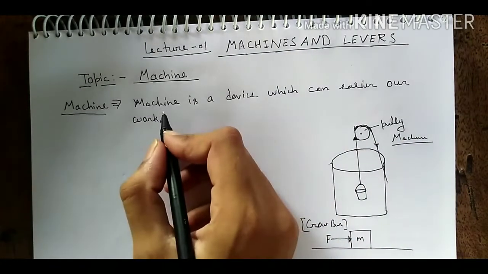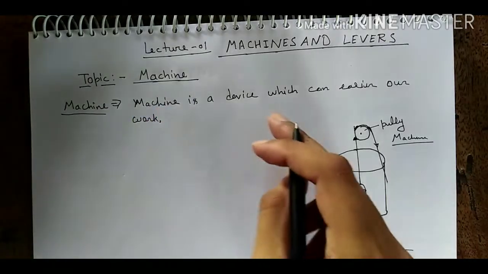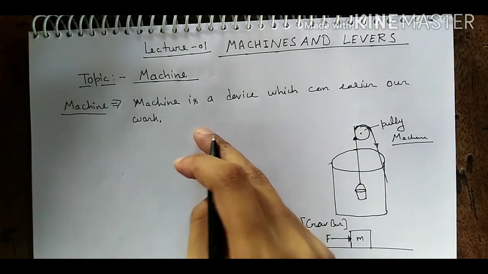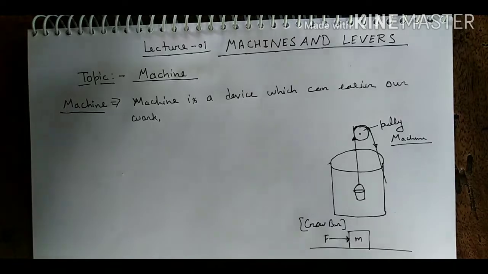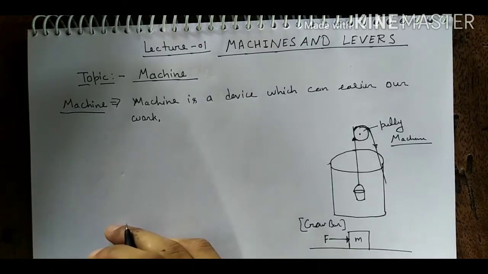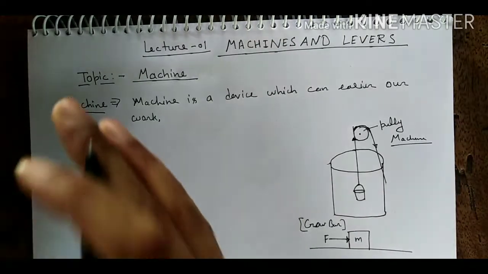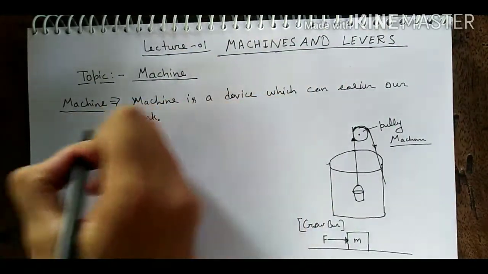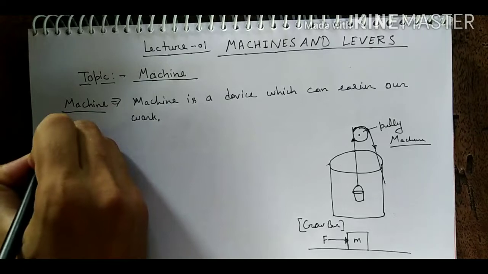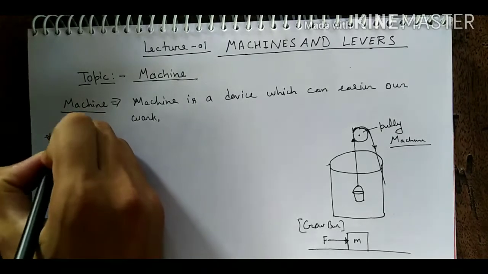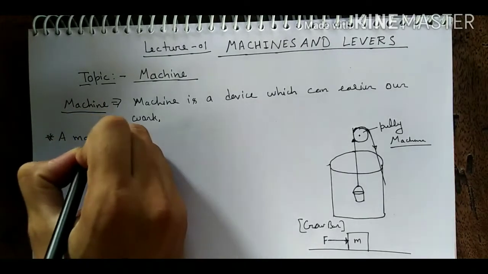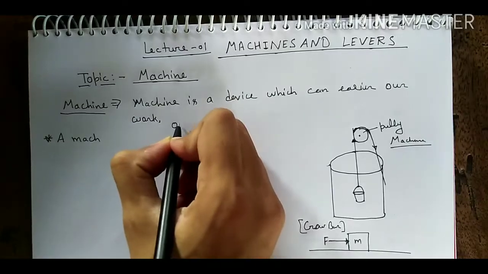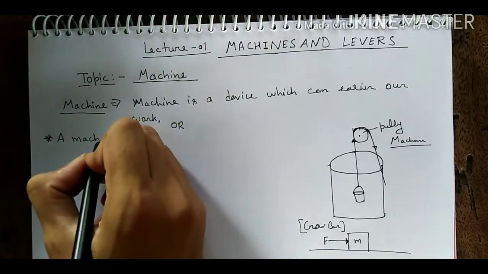A machine is a device by which we can either overcome a large resistive force or load at some point by applying a small force or effort. It means there are many functions of a machine which we will study soon. First of all, we will define what is the machine. This is the first definition, and this is the other definition.